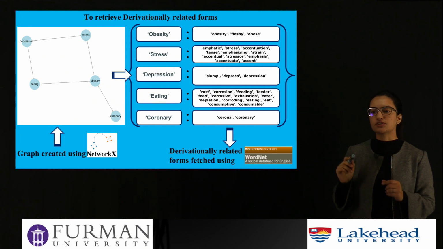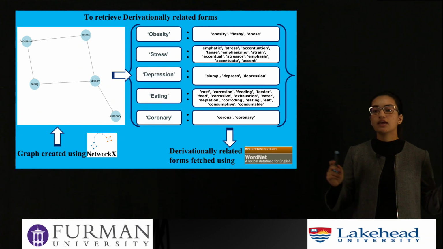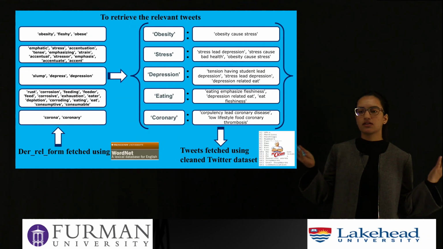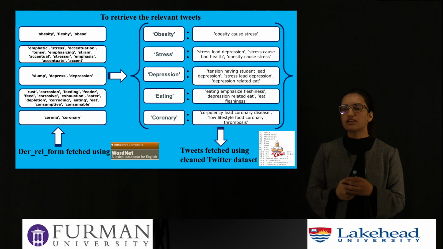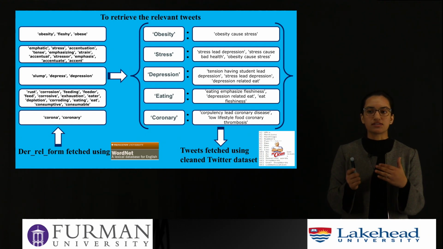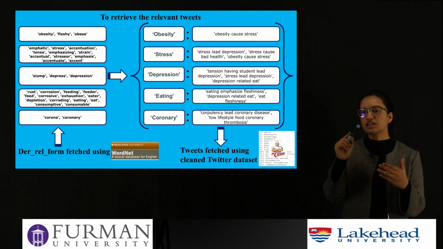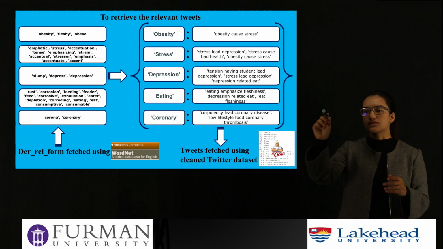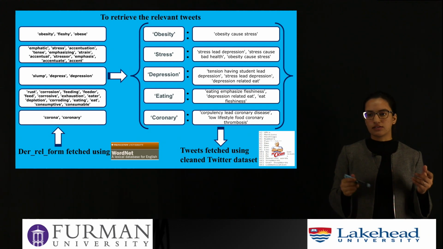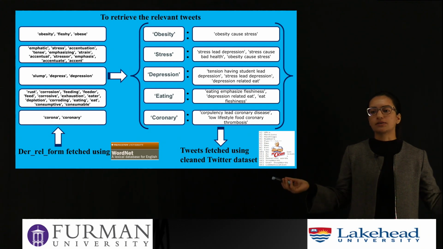These terms are fetched using the WordNet library of NLTK. Next, we are going to use these keywords to fetch relevant tweets. As you can see, for obesity, we have obesity, fleshy, and obese, and any tweet that has such keywords will be fetched for that key value. As you can see, "obesity causes stress" is part of the key value obesity.